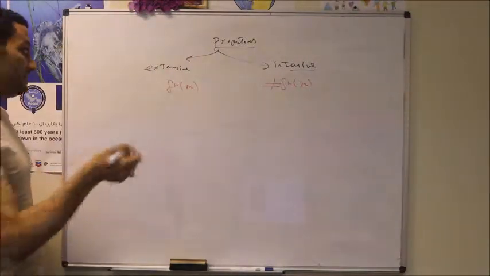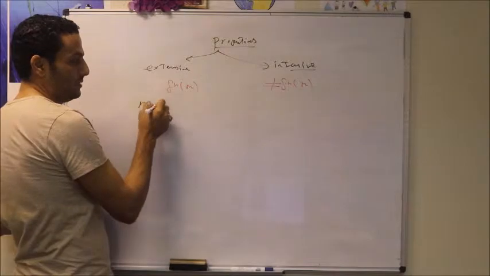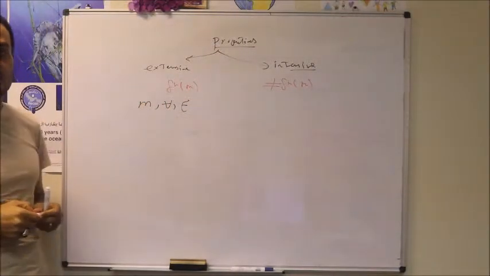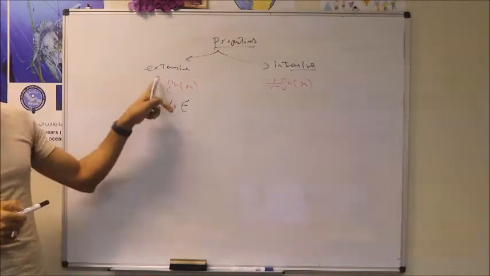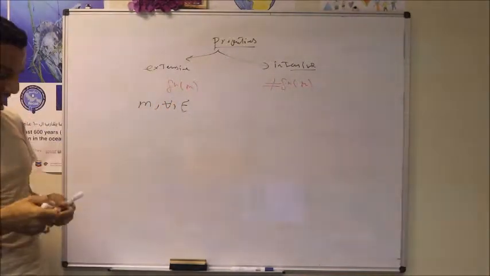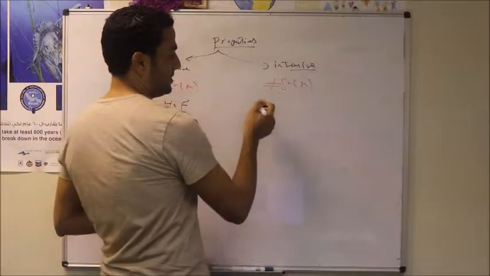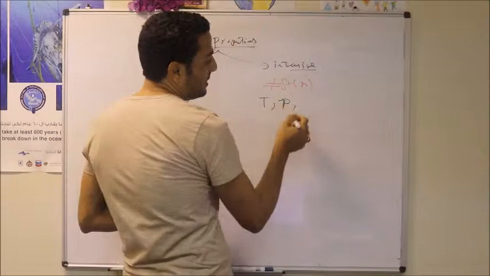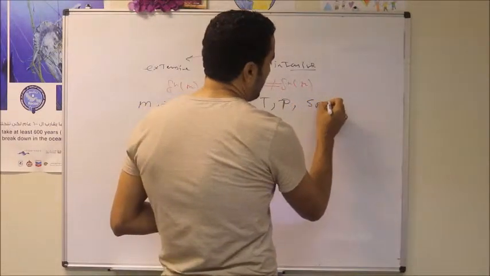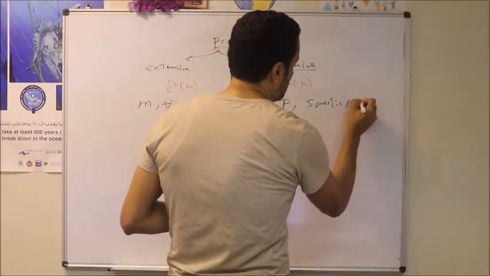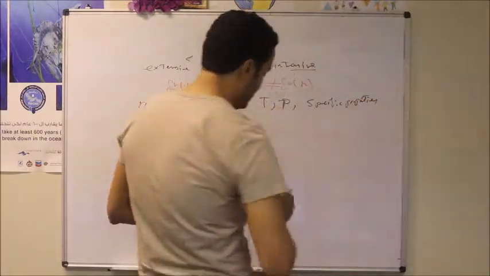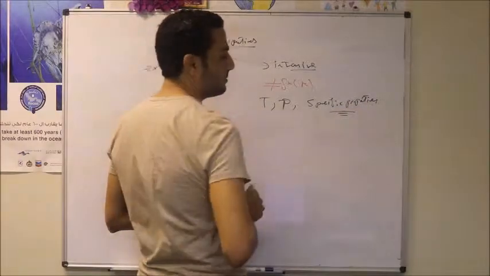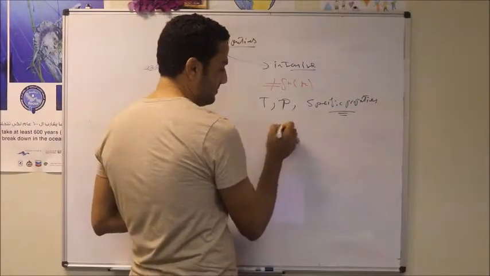Like what? Extensive properties are like the mass of the system, the volume of the system, and the total energy of the system. Those are extensive properties. They depend on the size of the system itself. And intensive properties are the properties that are independent of mass, like temperature, pressure of the system, and also all of the specific properties. All the specific properties are independent of mass. Specific properties are the properties per unit mass, like specific volume.